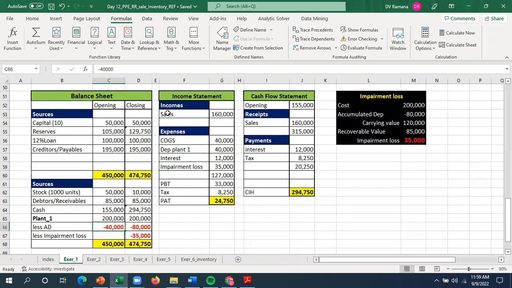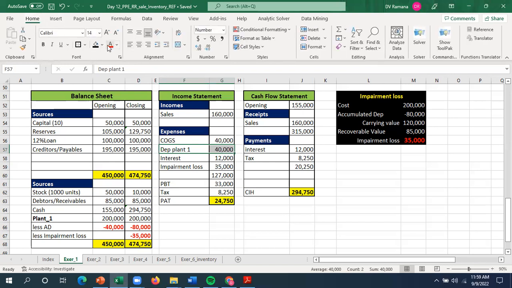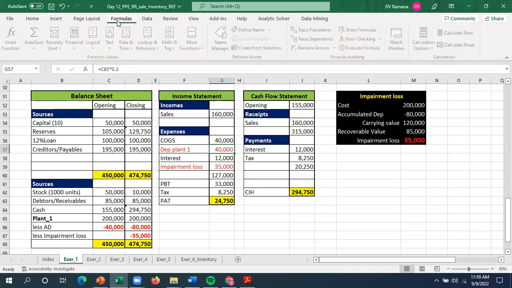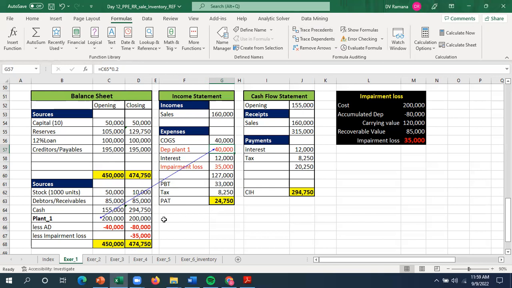In year 2, that means for the current year, our focus is only to observe the depreciation and the impairment loss. The company calculates depreciation on SLM by using 20% depreciation, and depreciation therefore will be charged in the income statement as an expense, and the accumulated depreciation increases to that extent.